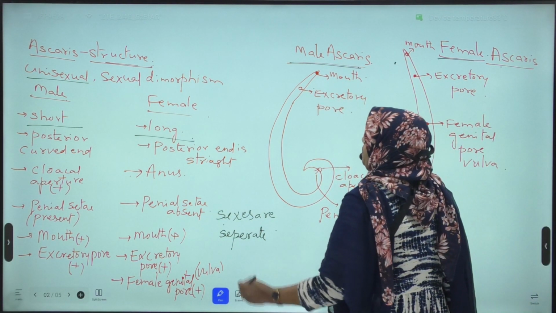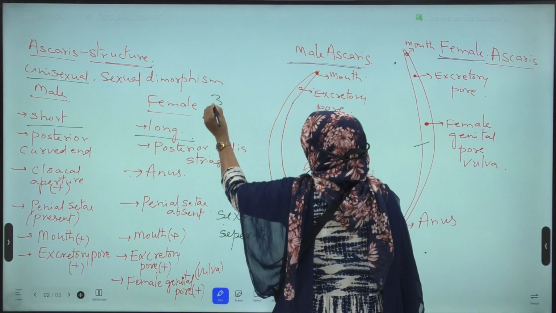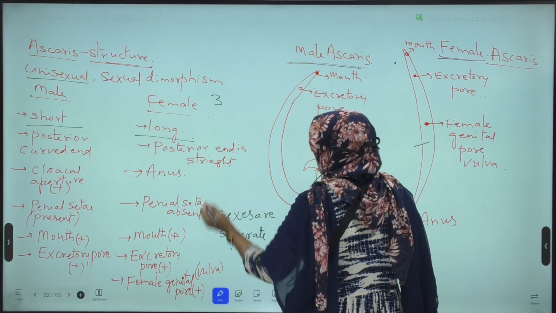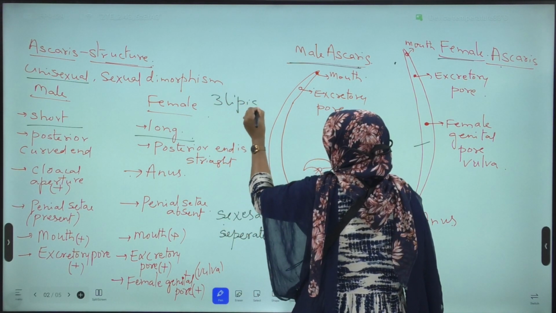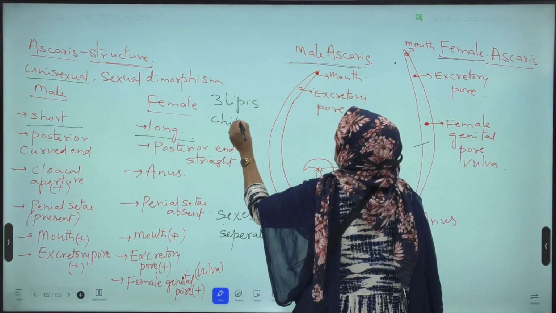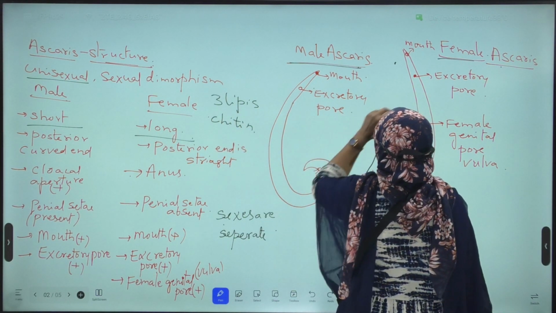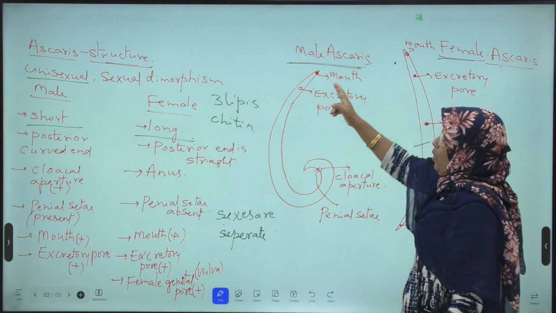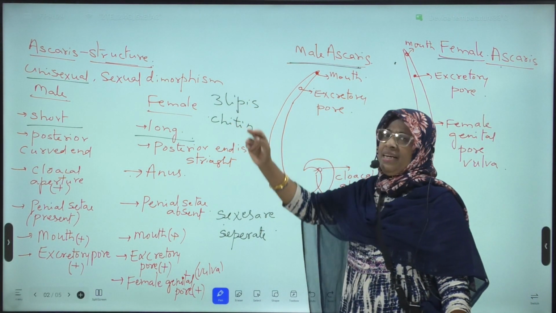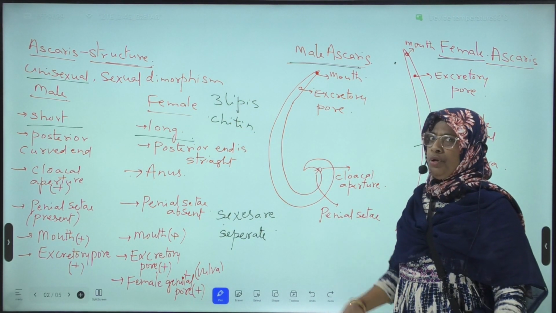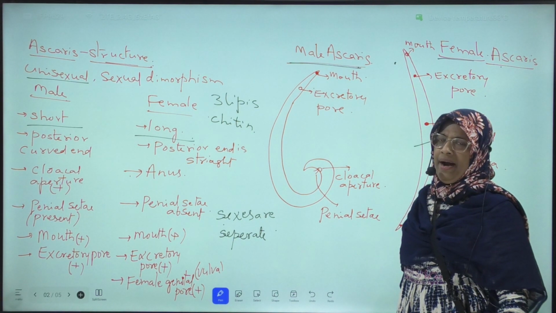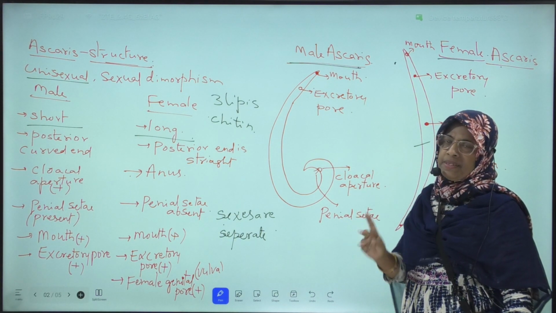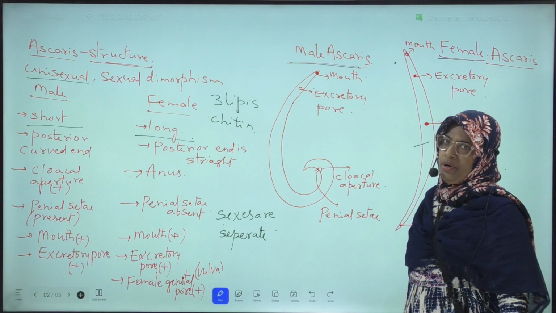This mouth is bounded by 3 lips. These lips are made up of chitin protein. In both male and female Ascaris, at the extreme anterior end, mouth is present, surrounded by 3 chitinous lips. But in human beings, there are only 2 lips, upper lip and lower lip. But in Ascaris, the mouth is surrounded by 3 chitinous lips, made up of chitin protein.